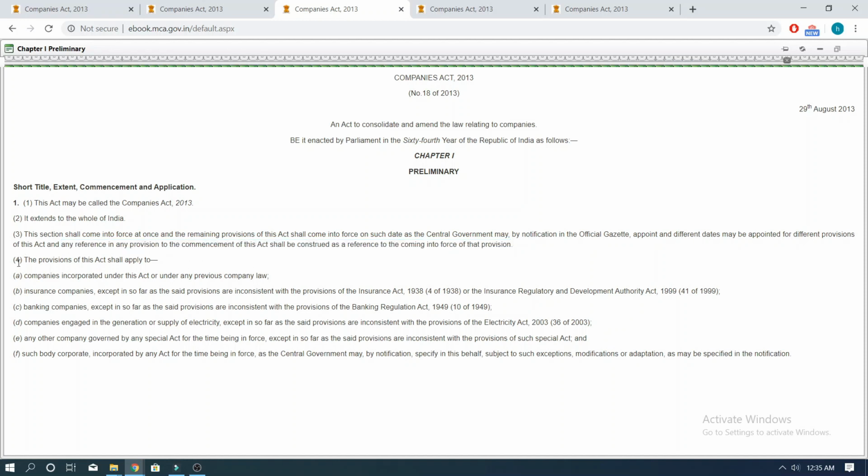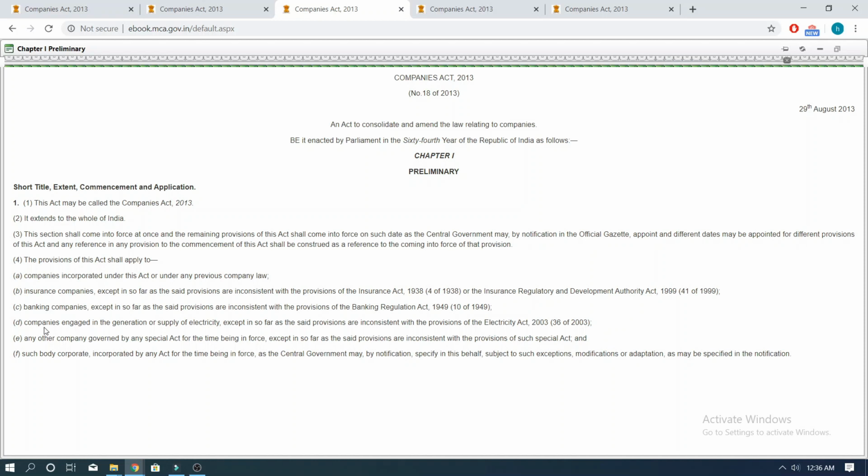Now moving on to subsection 4, which talks about the applicability of the Companies Act 2013. Basically, which all entities would be hit by the provisions of the Companies Act 2013. As per Clause A, all the companies which are either incorporated under the Companies Act 2013 or any other previous law would come under the purview of this Act. As per Clause B, C and D, all insurance companies, banking companies and companies which are engaged in the generation and supply of electricity would also be hit by the provisions of this Act.